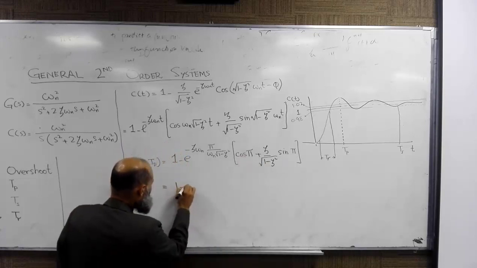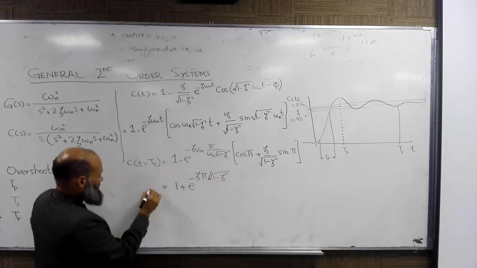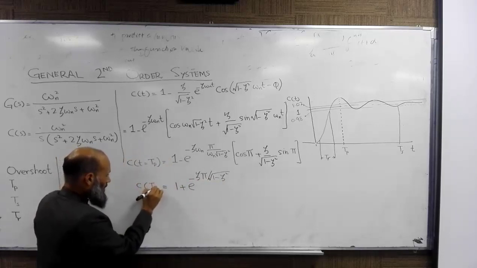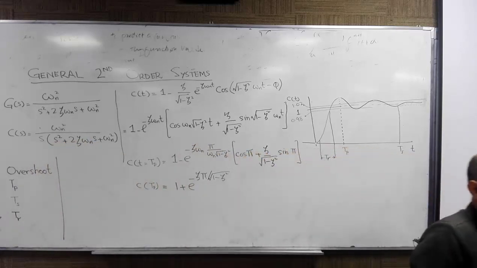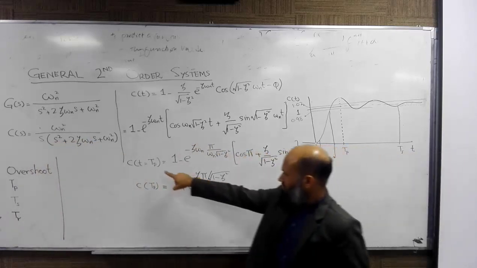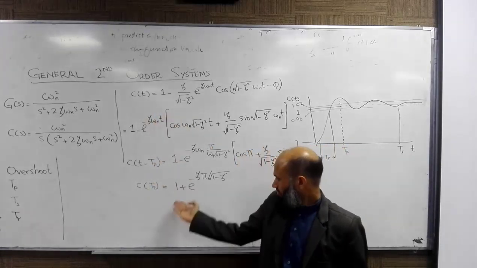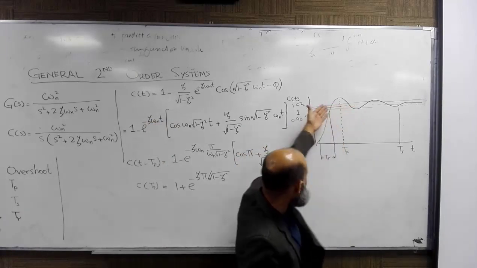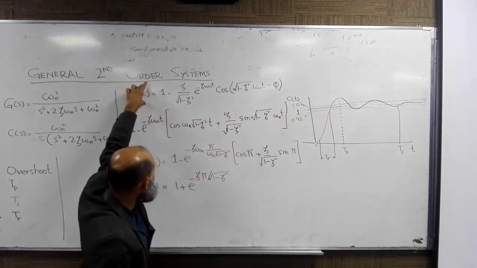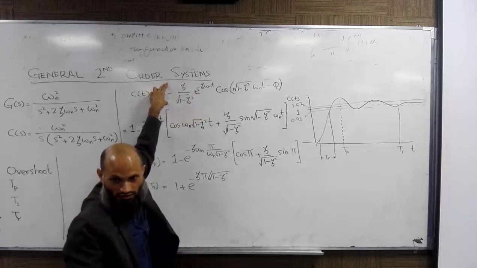So the peak value of the response is this. It is obtained by substituting t equal to Tp into the expression for c of t, which is given by this relation. What is the steady state value of this expression? The decaying term will die out, so the steady state value is 1.